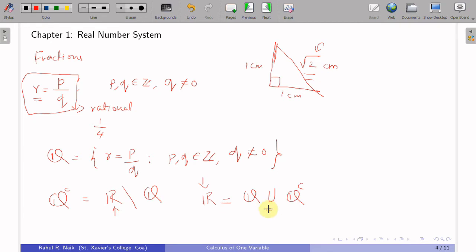I believe that you understand the operation on sets. This is union. And in fact these sets are disjoint, that means there is nothing common in these sets, rational and irrational, because from the definition itself it is clear that if a number is rational, it is not irrational, and if it is irrational, then it is not a rational number. So with this structure we proceed ahead.